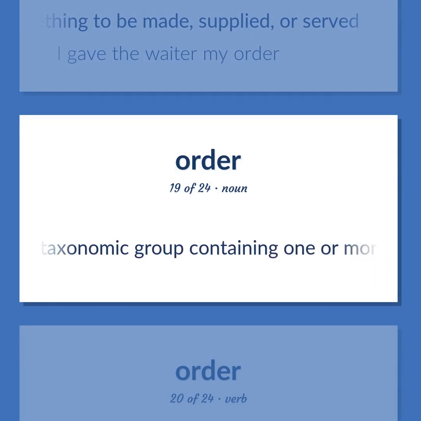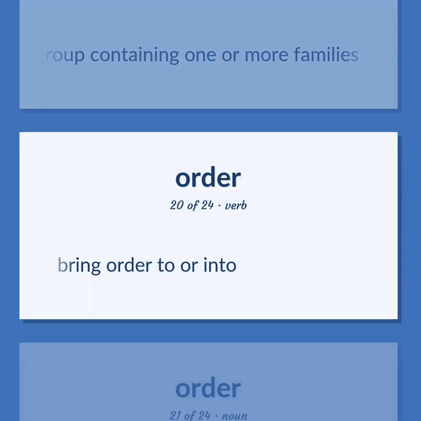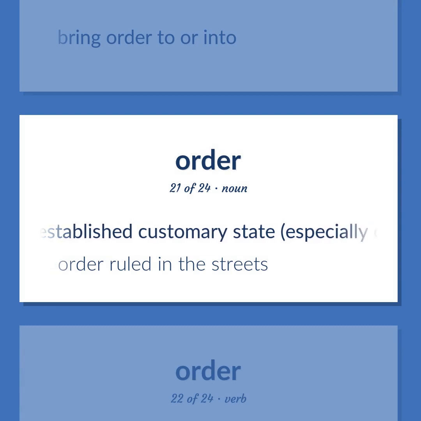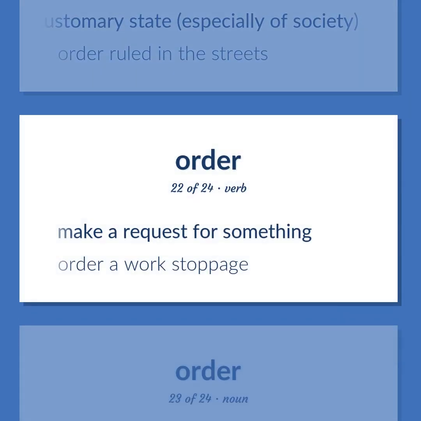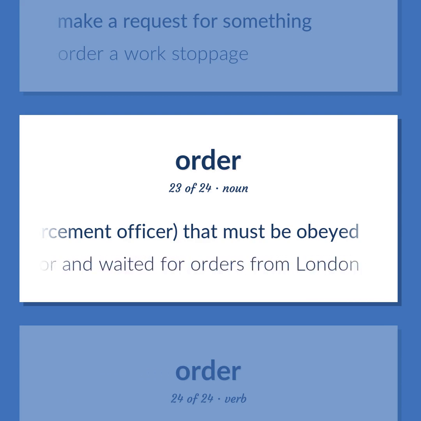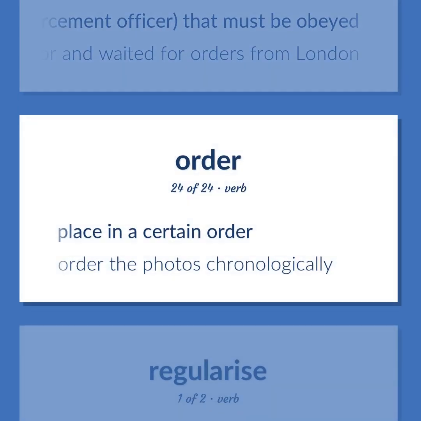Biology. Taxonomic group containing one or more families. Bring order to or into. Established customary state, especially of society. Order ruled in the streets. Make a request for something. Order a work stoppage. Often plural, a command given by a superior, for example a military or law enforcement officer, that must be obeyed. The British ships dropped anchor and waited for orders from London. Place in a certain order. Order the photos chronologically.